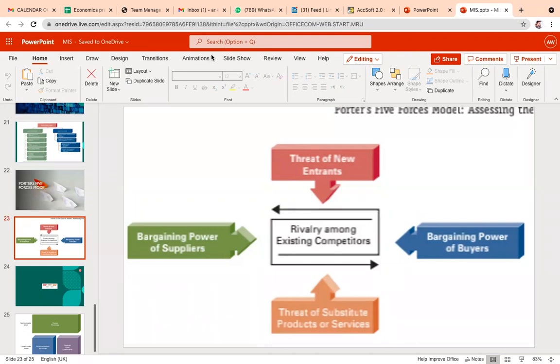Any other example, guys, for threat of new entrants? Check the quality of services. Yes, and compare the quality of services. Okay.